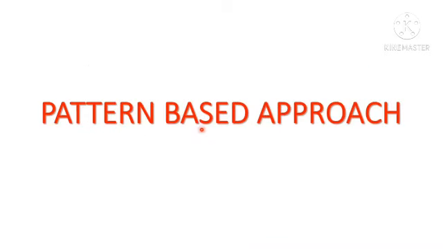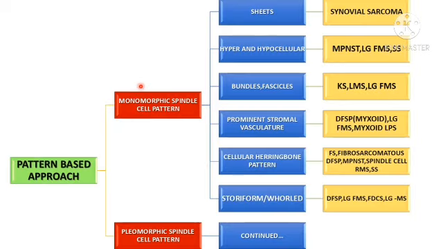Now we'll talk about pattern based approach in case of malignant spindle cell neoplasms. Basically, we have to remember two patterns: monomorphic spindle cell pattern and pleomorphic spindle cell pattern. In this slide, I am going to talk about monomorphic spindle cell pattern. If the monomorphic spindle cells are arranged in sheets, then we have to think of synovial sarcoma. If the pattern is hypercellular and hypocellular, then we have to go for differentials like malignant peripheral nerve sheath tumor, low-grade fibromyxoid sarcoma, synovial sarcoma.